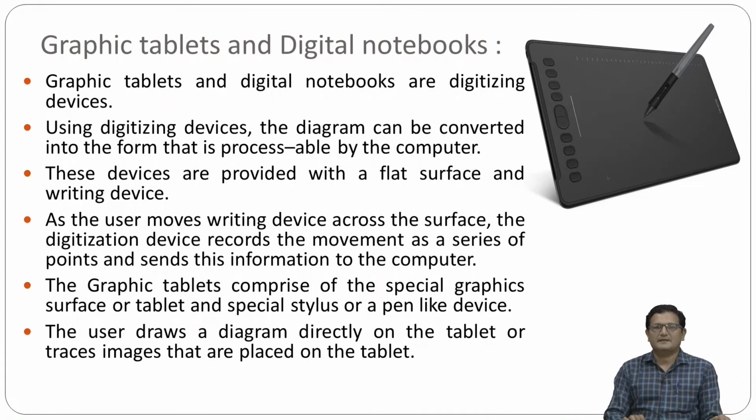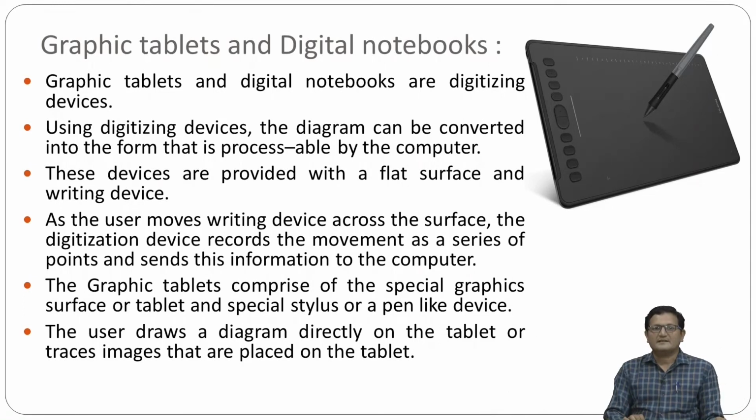So graphic tablets and digital notebooks are digitizing devices. Usually with a digitizing device, a diagram can be converted into a machine-processable form. The computer can process this because the image will be in digital form. This device provides a flat surface and a writing device, so whatever you write, or if you do a signature, it will be scanned.